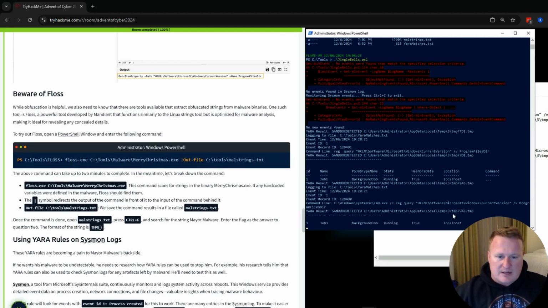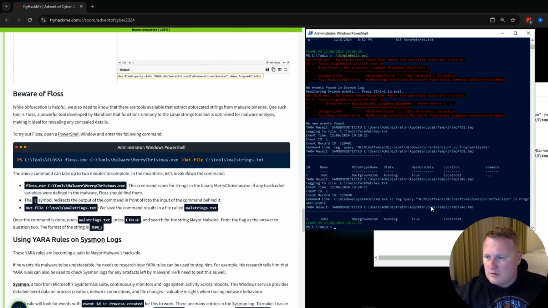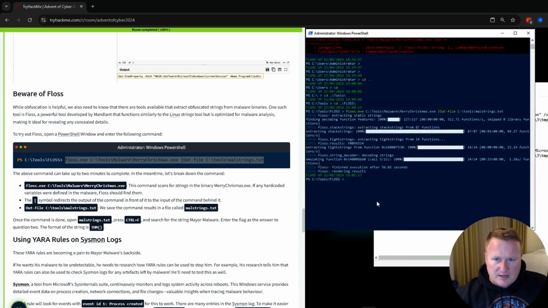So we're going to jump out of our window there. We are going to pull this command, which actually I've already run, so we're just going to open up this other file I can show you guys. Here we go. Same thing: we're navigating to tools, going to FLOSS, and we're going to run this Windows PowerShell command that they provided us.